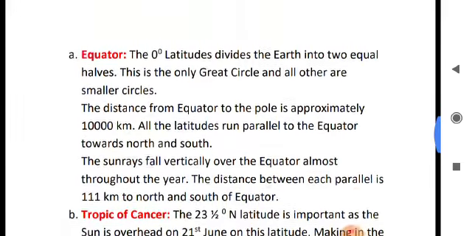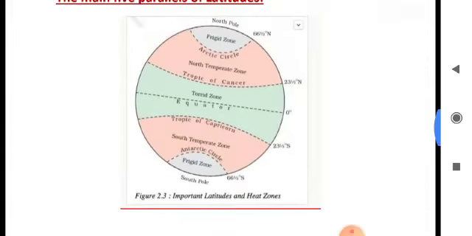Just follow the diagram. Next, Arctic Circle, that is 66.5 degree north, and Antarctic Circle, that is 66.5 degree south. Both latitudes are important because the area within this circle receives the angular sun rays and it experiences 6 months of day and 6 months of night.